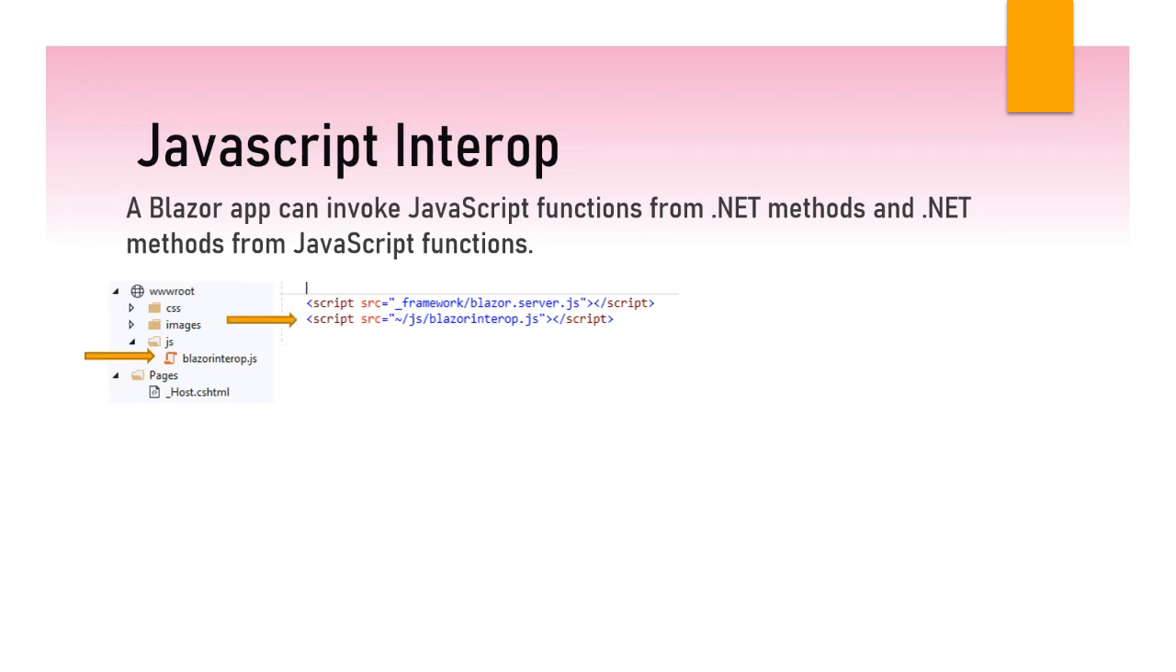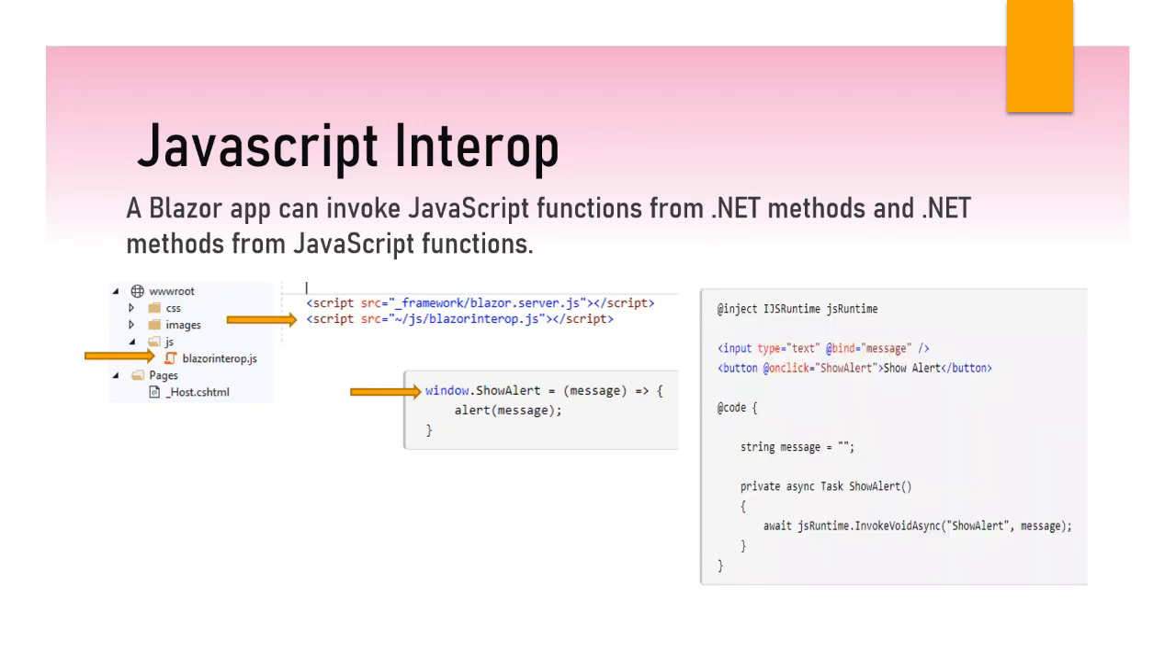After we refer to it, let's say that we have a show alert function. That's the JavaScript that we have in our Blazor interop JavaScript. And the only thing that we have to do is inject the JS runtime and invoke it. That simple is how we can call our JavaScript functions inside the .NET code. So we will not have to use JavaScript, and can use C# all the time, but if we need to, we can call a JavaScript function from .NET, and we can call .NET from a JavaScript function.